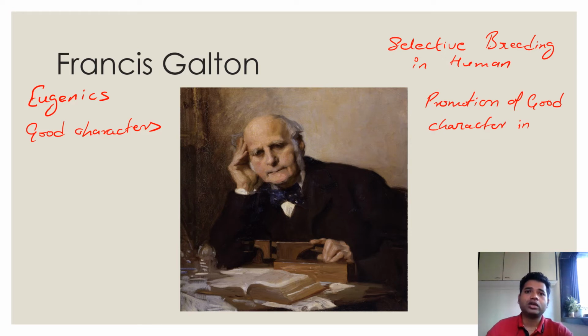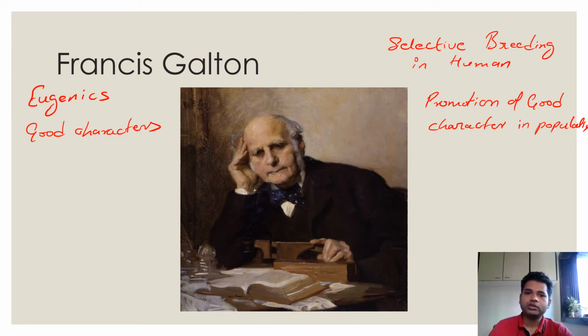It was like systematic mating, going for selective breeding, going for the development of a new kind of human society without any mutant, without any recessive gene or recessive allele or recessive factor, as to say. So that was what Galton proposed, and that's how eugenics got its first place in human society, in the scientific world, in European nations.